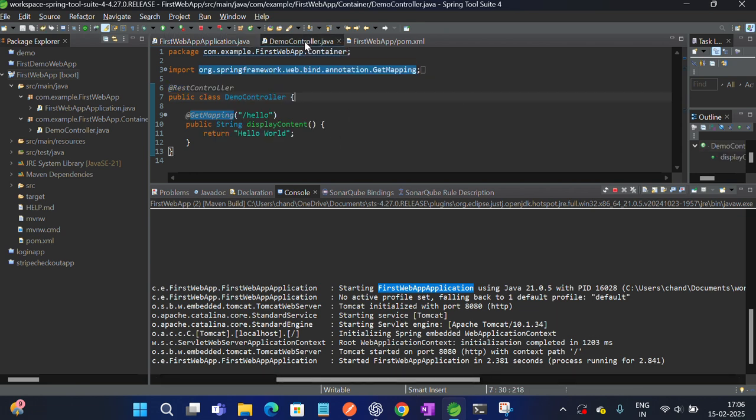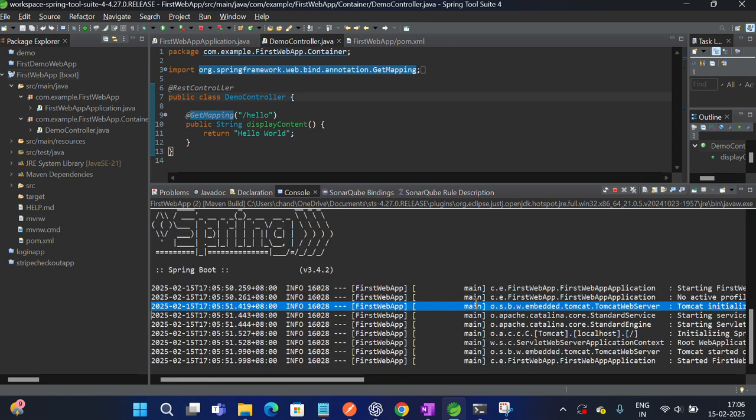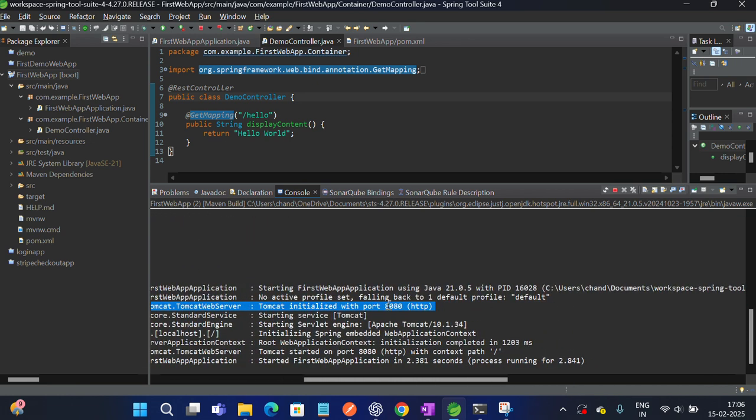So whenever we try to hit some HTTP request in the browser, it will come here, fetch wherever the business logic has been written, and return the response back to us. This is the first thing, application initialization. Then embedded Tomcat initialization. You can see here the embedded server has been initialized. Tomcat initialized with port 8080. So on 8080 we can access the server.